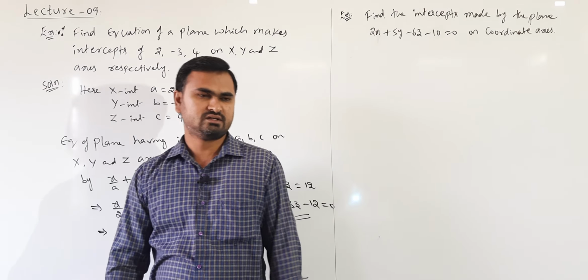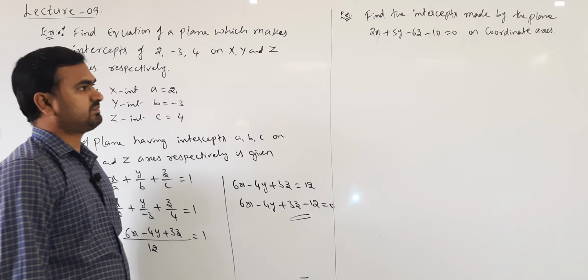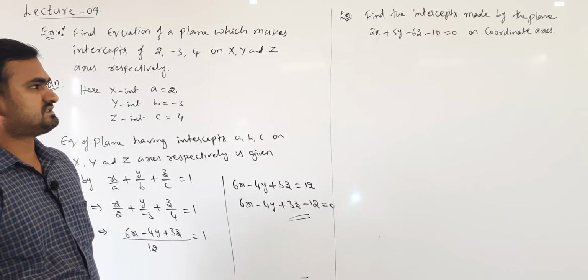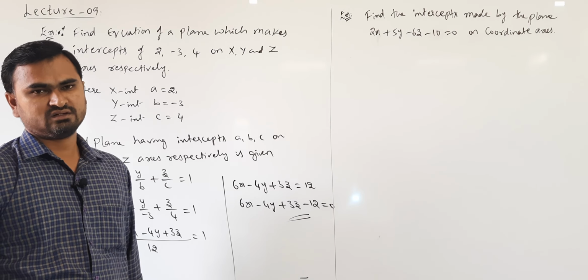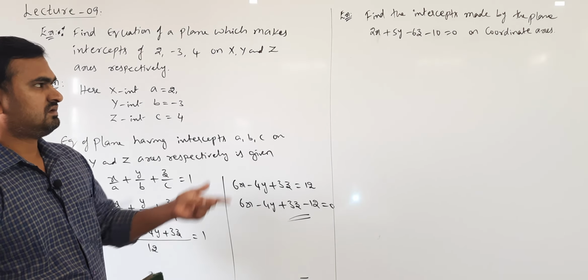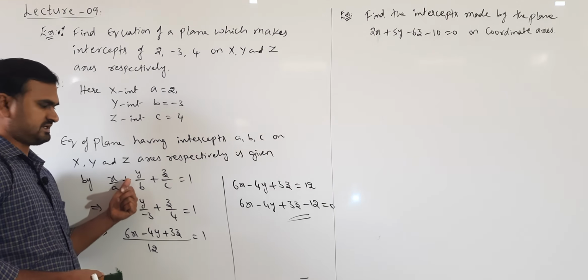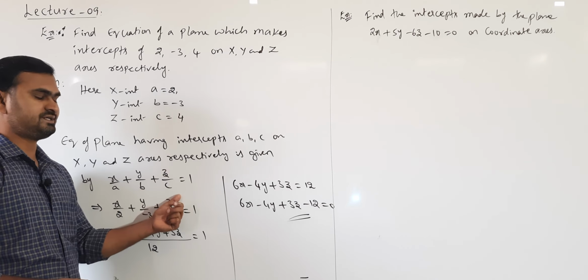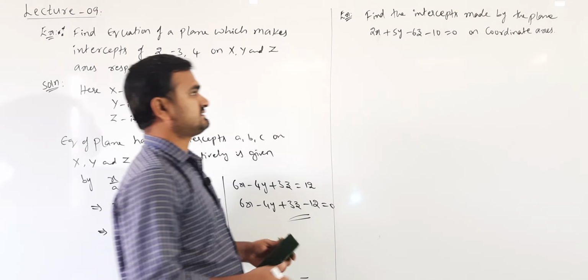So again, one more type of question may be asked like this: find the intercepts made by the plane 2x plus 5y minus 6z minus 10 is equal to 0 on coordinate axis. So how do you find the intercepts made by a plane on coordinate axis? That plane equation we have to convert to the intercept form: x by a plus y by b plus z by c is equal to 1. So how do we convert it to intercept form?